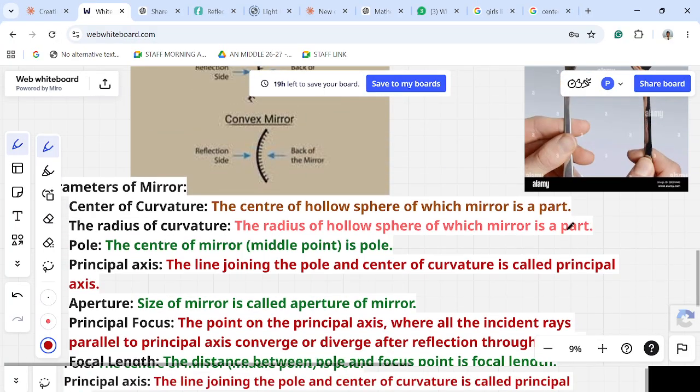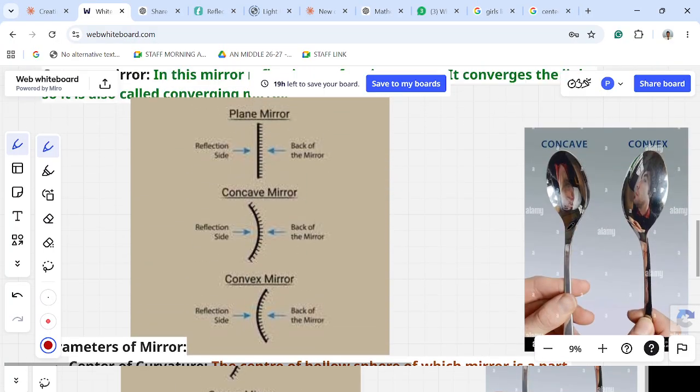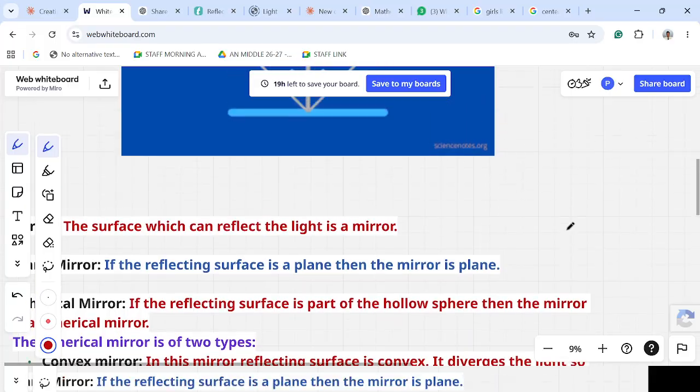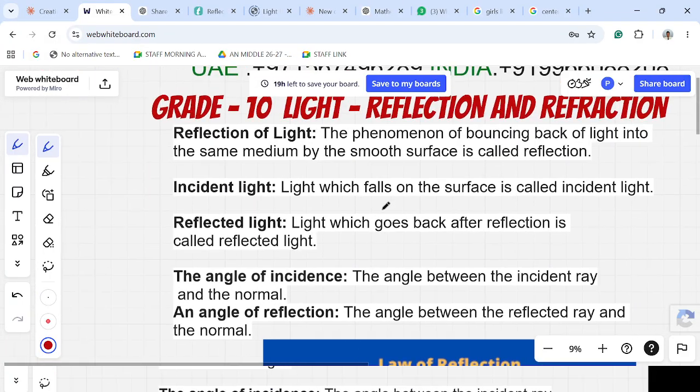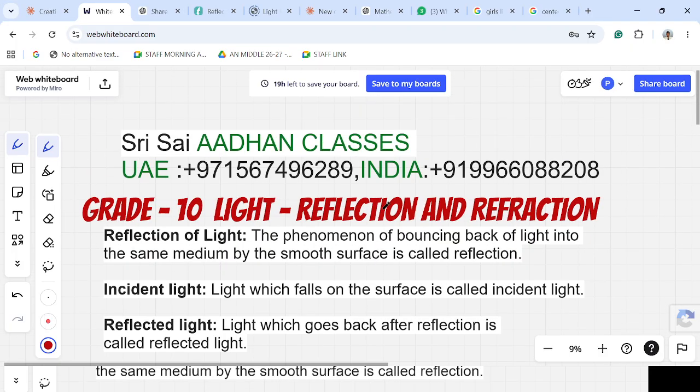The topic is called mirrors. Two types of mirrors, concave and convex, and the light. So this is a general introduction that I have given to you. In part B, we are going to continue with the reflection and refraction of light.